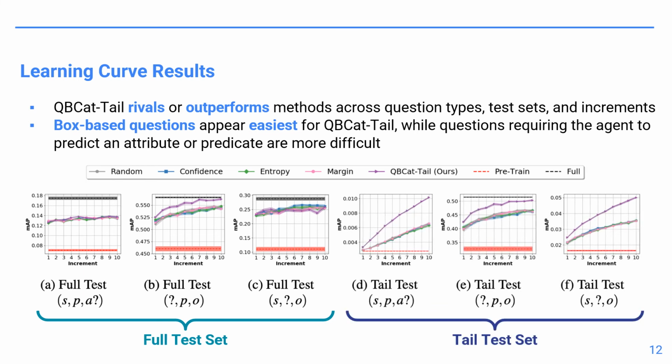In contrast, on the tail test set, we see that our QB-CAT tail method has strong performance across all 3 question types, outperforming baselines by a large margin.